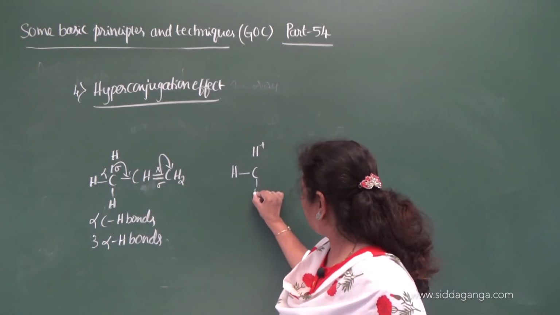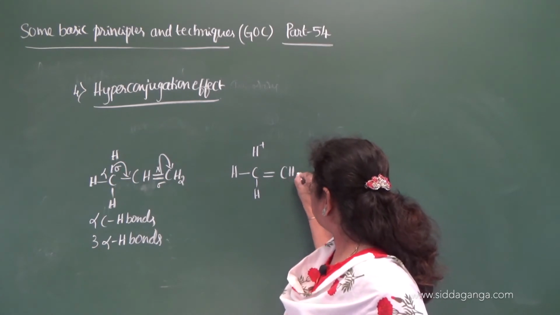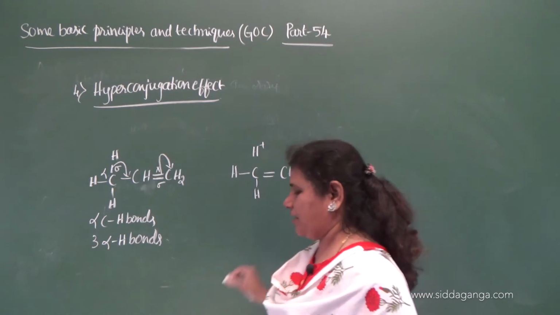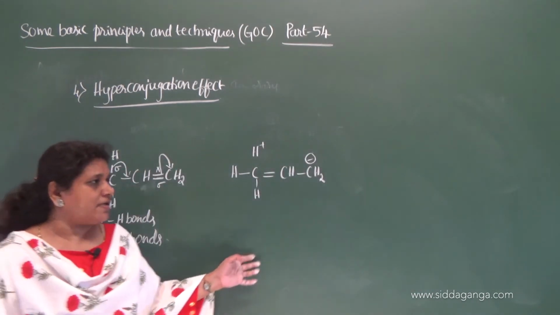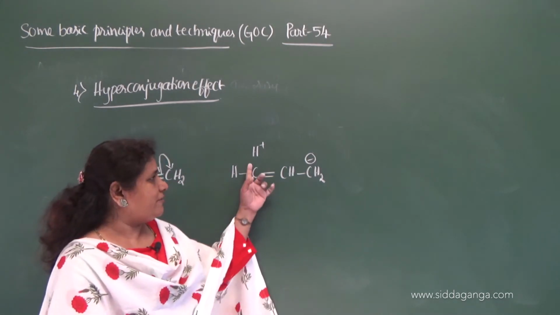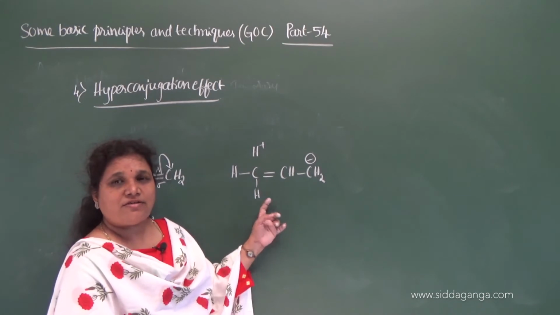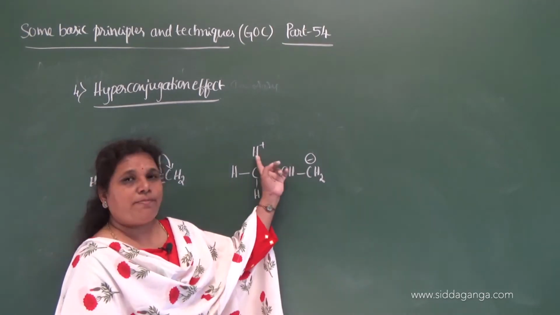So here you will get H+, a double bond and a C-H single bond, and CH2 with a negative charge. See here, the positive and negative charges develop on the molecule because of the delocalization of the bonded pair of sigma electrons of alpha C-H bonds, and it develops polarity.